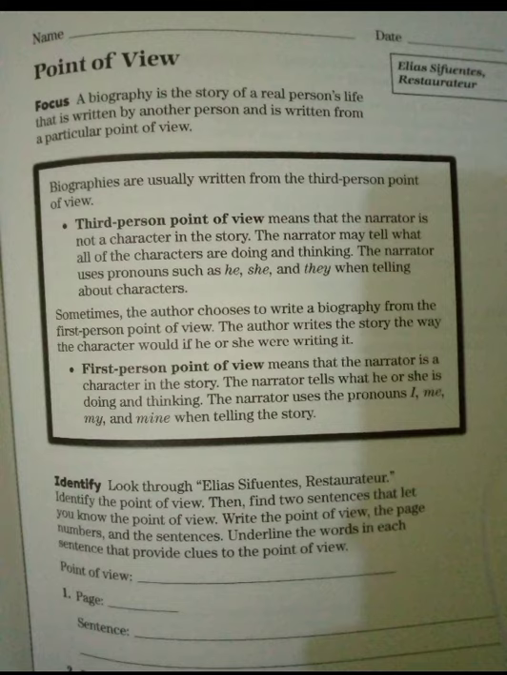Okay. In this case, he will pretend like he is the character. Okay. So the first person point of view means that the narrator is a character in the story. In this case, the narrator will act like a character in the story when he's giving the first person point of view. The narrator tells what he or she is doing and thinking. Whatever he is doing, whatever he's thinking, whatever she's doing, whatever she's thinking, she will tell it. So the narrator uses the pronouns like I, me, my, and mine when telling the story.